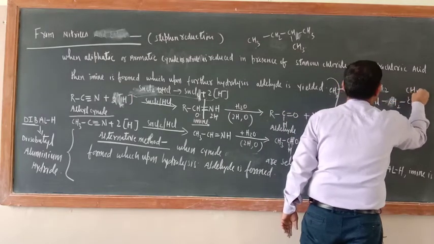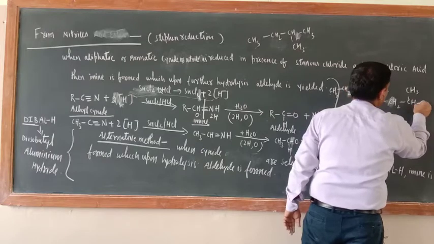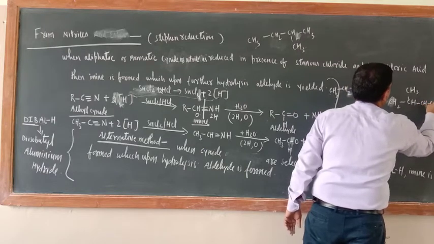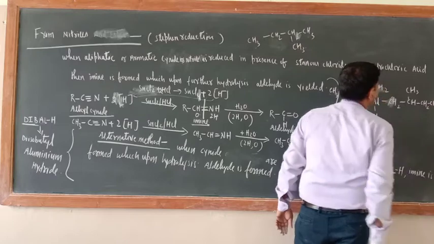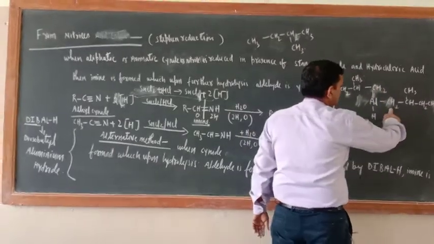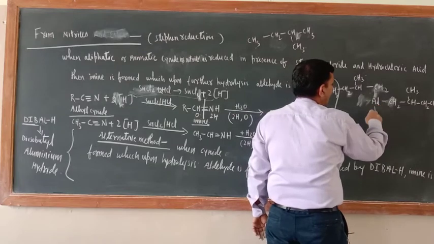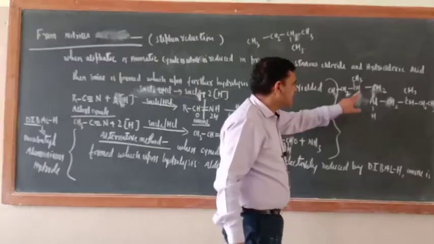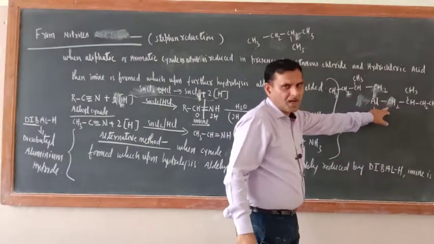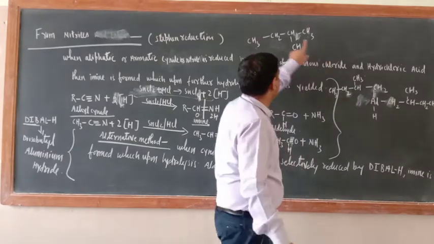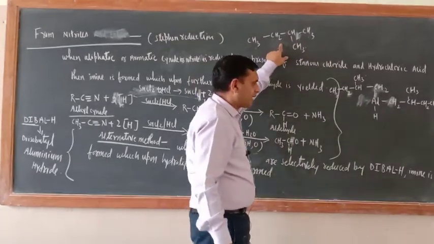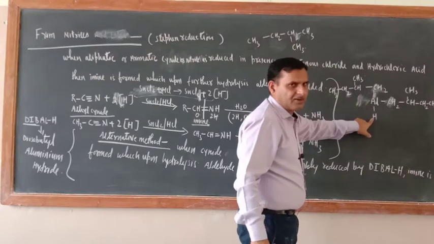Here CH3, and here CH2, and here CH3. Now this is also a butyl group only. And now out of 3 valency, 2 have been fulfilled by the isobutyl groups. This is isobutyl, I wrote here, and still one replaceable hydrogen is there.